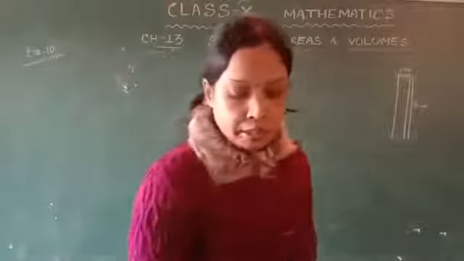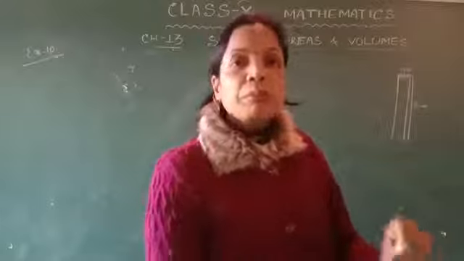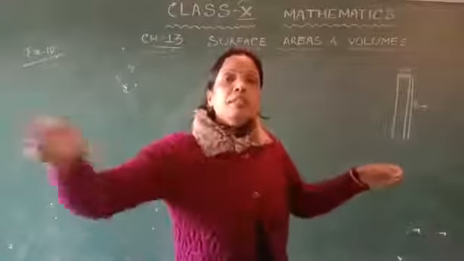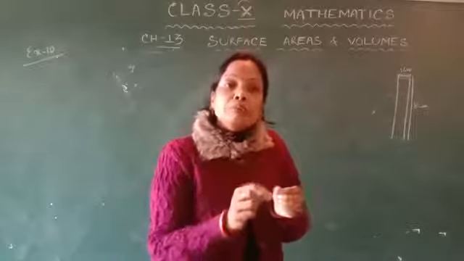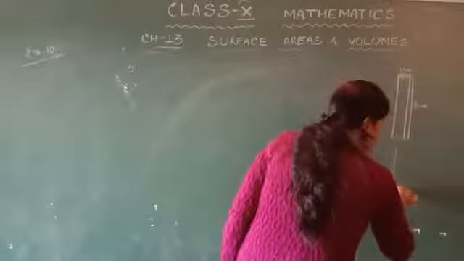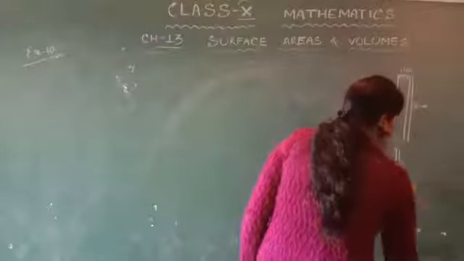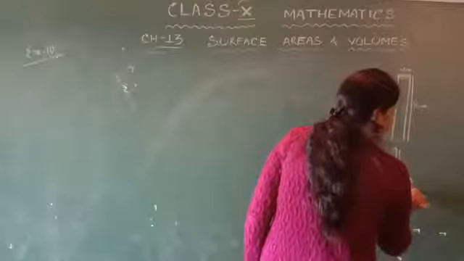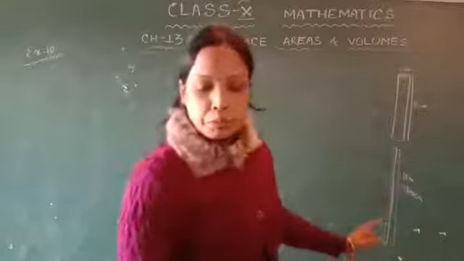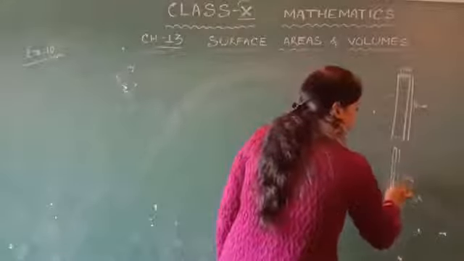Then it is drawn into a wire of length 18 meter of uniform thickness. That means this copper rod is again reshaped in the shape of a wire. A wire is also in cylindrical shape. So here the length of this wire is 18 meter, that is 1800 centimeter. The question says find the thickness of the wire. Thickness means the diameter of the wire.